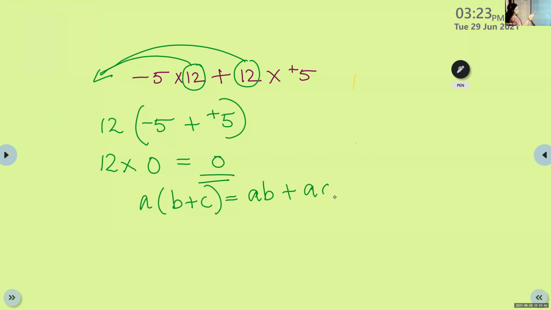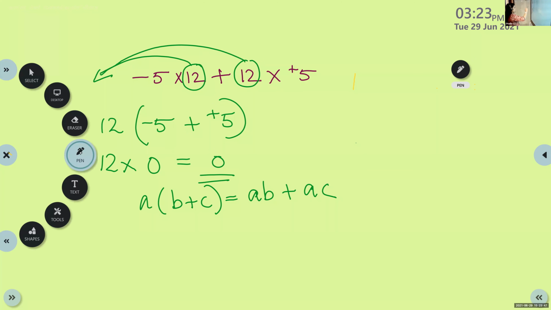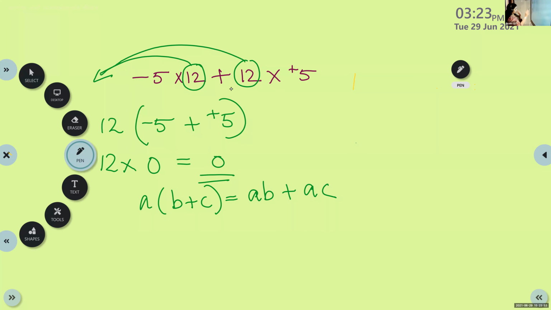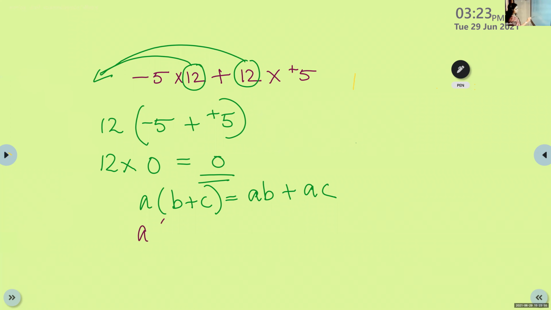Same way, minus is also correct. A into (B minus C) is equal to AB minus AC. So you can do it like that also.